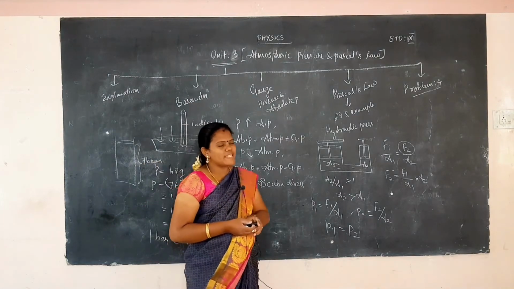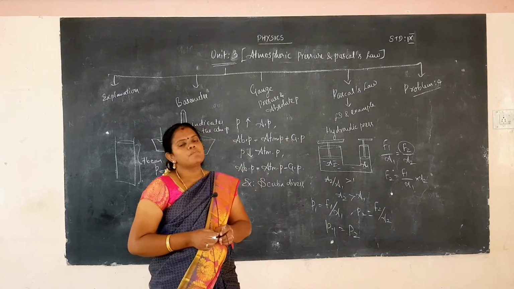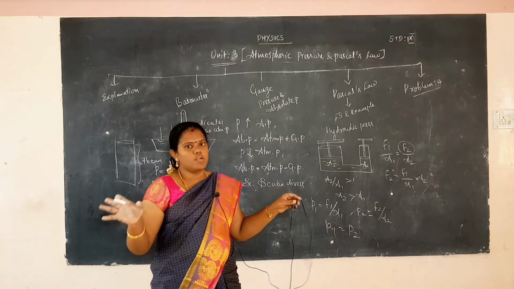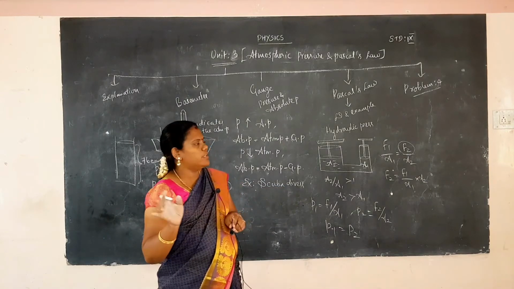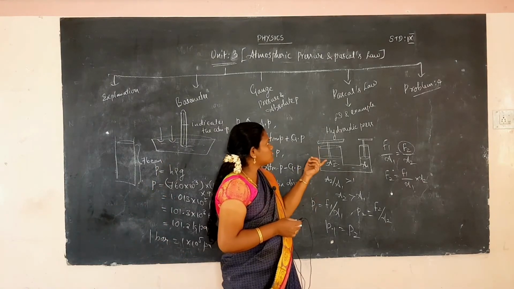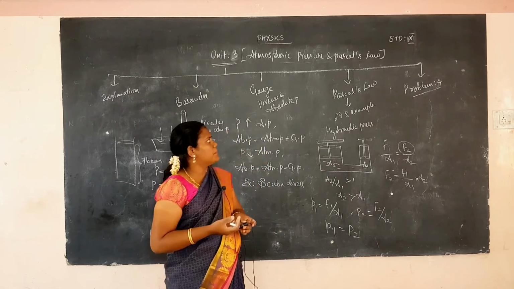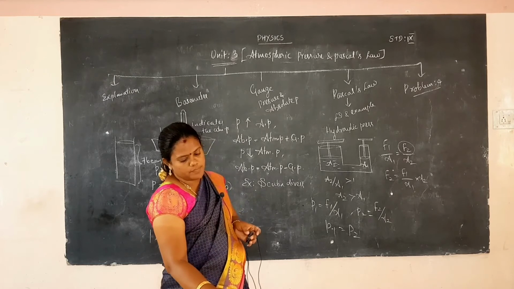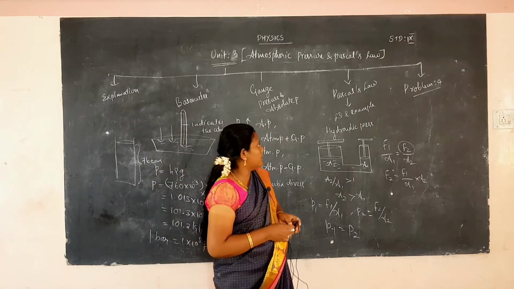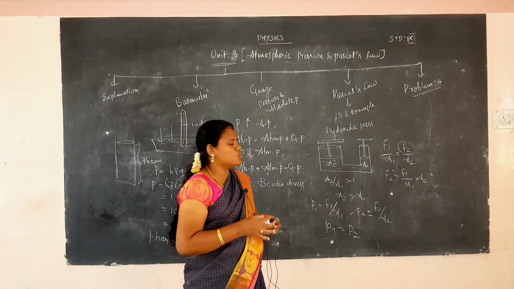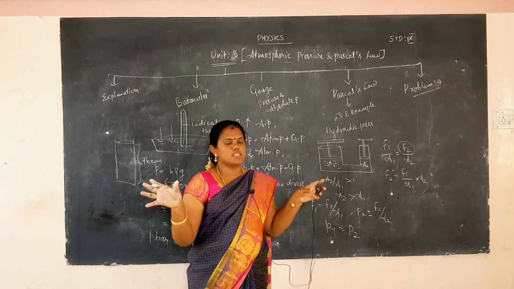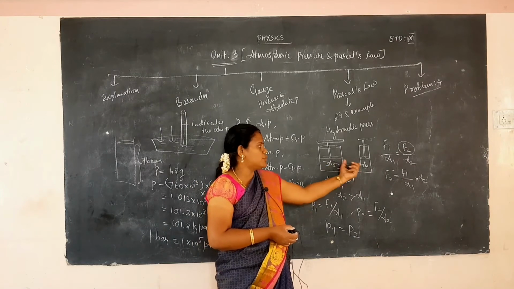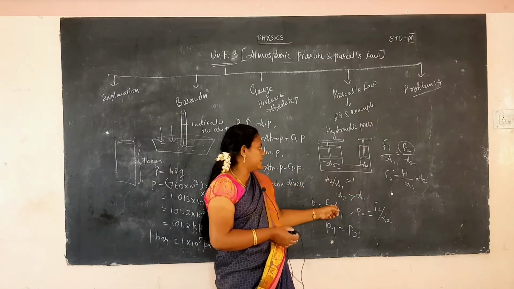Okay, and Pascal's law means the pressure acting on a liquid is transmitted in all directions in the liquid. Pascal's law has some examples, and one is the hydraulic press. The hydraulic press has two cross-section areas in the container, one area being huge compared to the first one, so A2 is greater than A1.